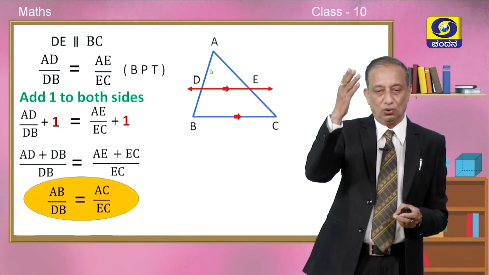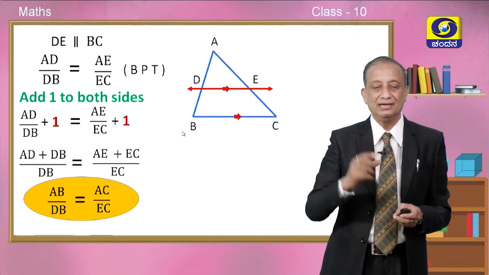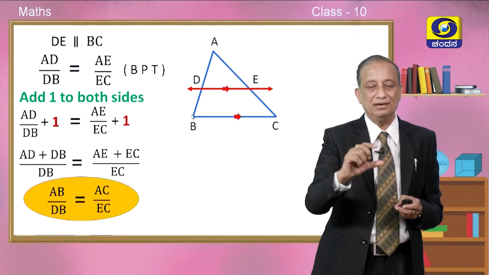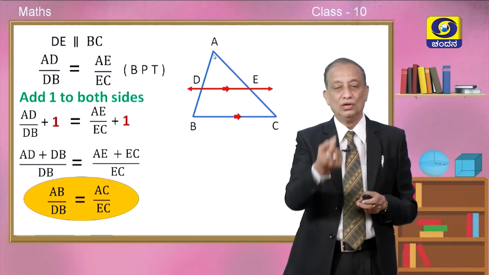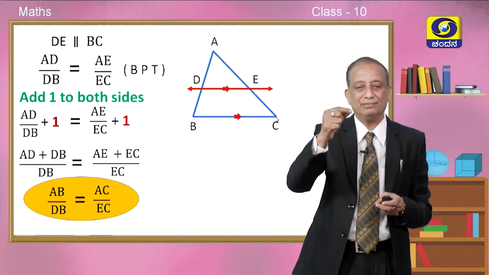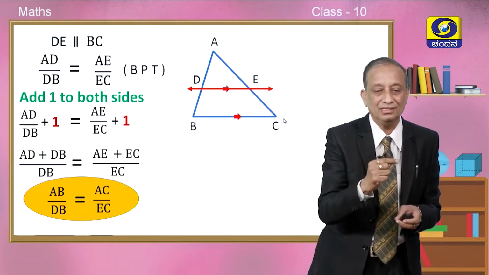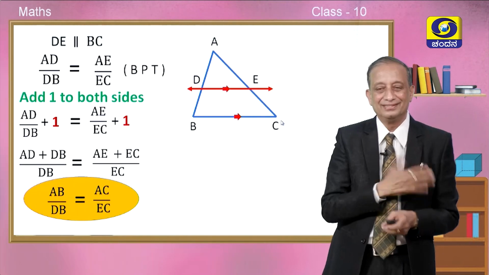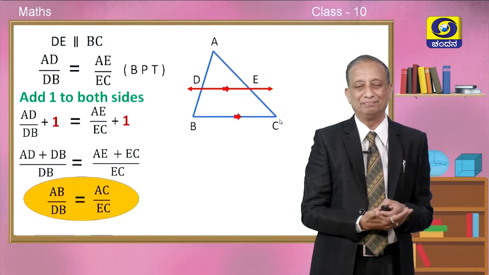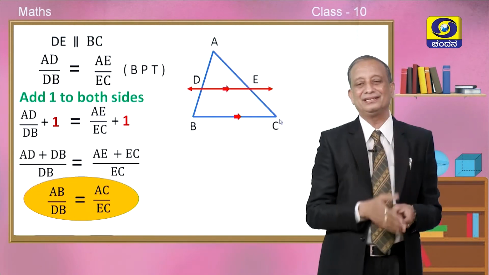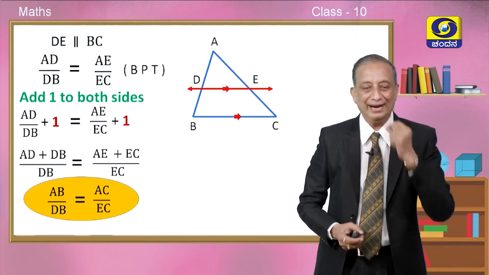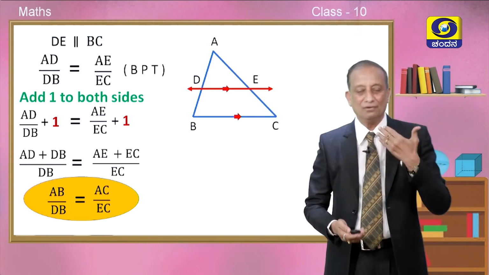AB, the whole side of the triangle ABC, divided by the part below the line DE, that is DB, is equivalent to the whole side AC divided by the smaller part segment EC. So, this is what we could understand. See, just by adding 1 to both sides of a proportion, we got an extraordinary result. This is one of the important tools. So, by adding 1, we are moving forward.